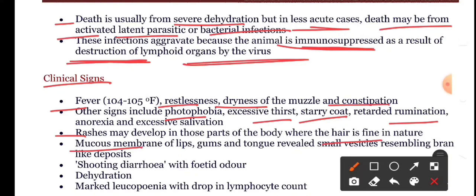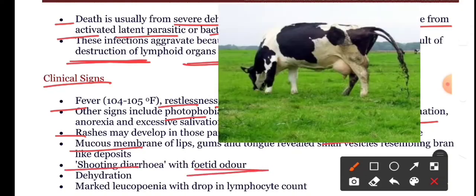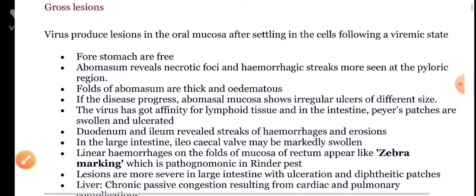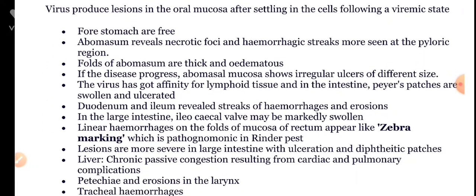And the major clinical sign is shooting diarrhea with fetid odor. Shooting diarrhea is diarrhea that is excreted and falls to the ground some distance from the animal, and which is also in a more liquid form. And there is dehydration and a marked leukopenia with a drop in lymphocyte count. Grossly, the virus produces lesions in the oral mucosa.